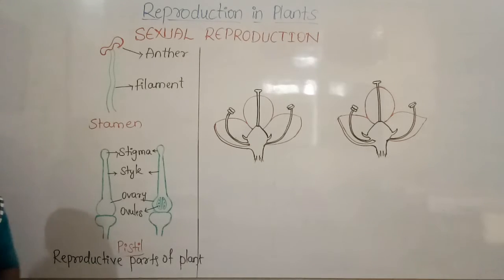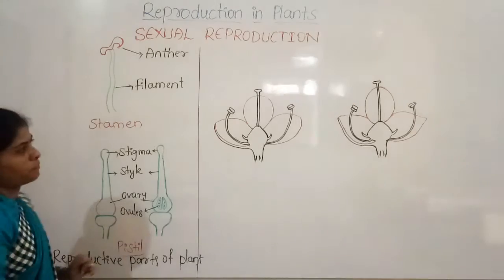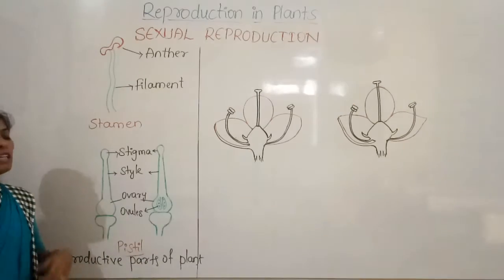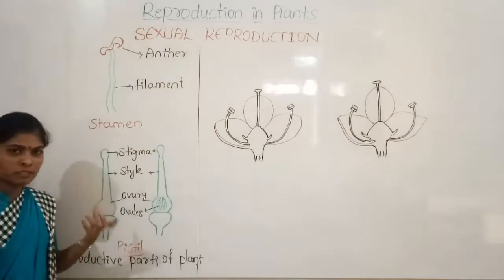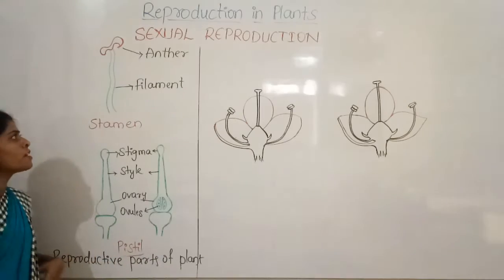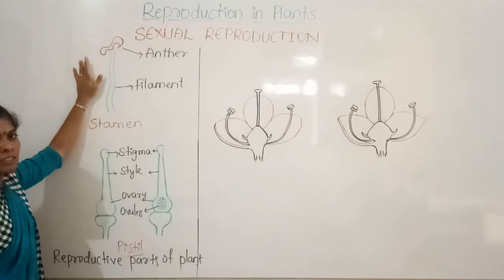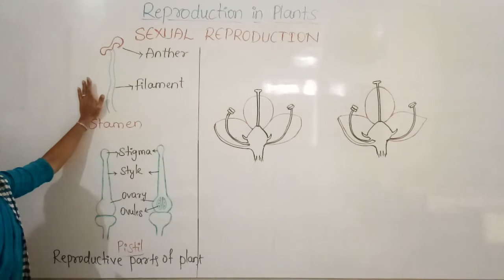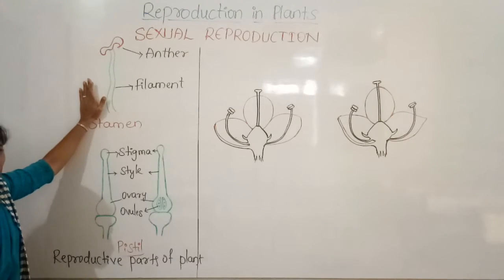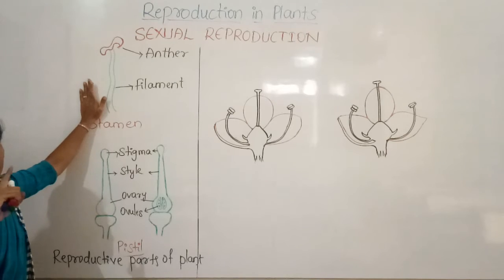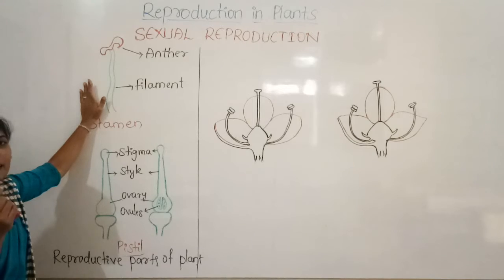And to form the seeds, for the reproduction process to take place, the anther contains pollen. The very light yellow colored pollen grains have a protective coat, and they are very light in weight.